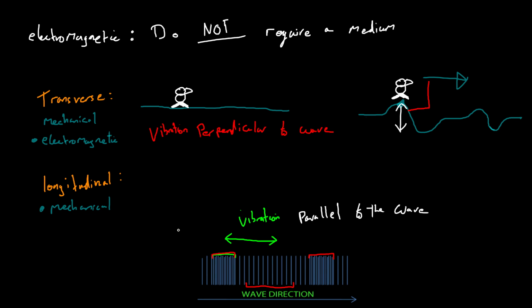So sound is a mechanical wave and that is longitudinal. A water wave is also mechanical, but that is transverse. But all the electromagnetic waves, so gamma rays, X-rays, visible light, infrared, etc., all of them travel in the same way, and that is transverse. They all don't require a medium. They all travel at exactly the same speed. So the speed of light is actually exactly the same as the speed of UV, the speed of infrared, the speed of gamma rays, radio waves, etc. All of those waves travel at exactly the same speed.